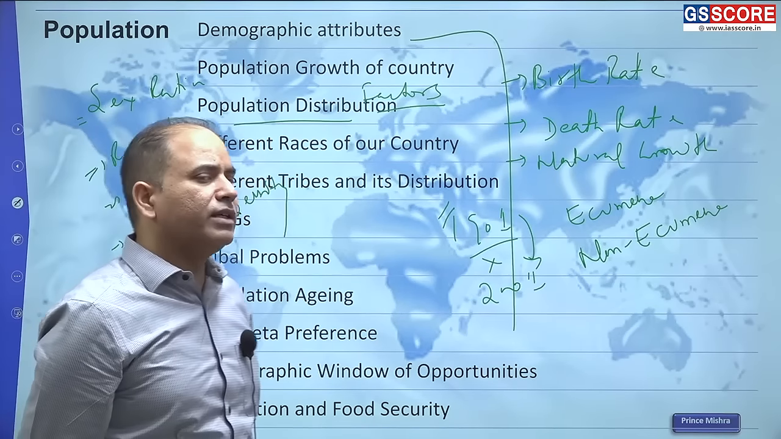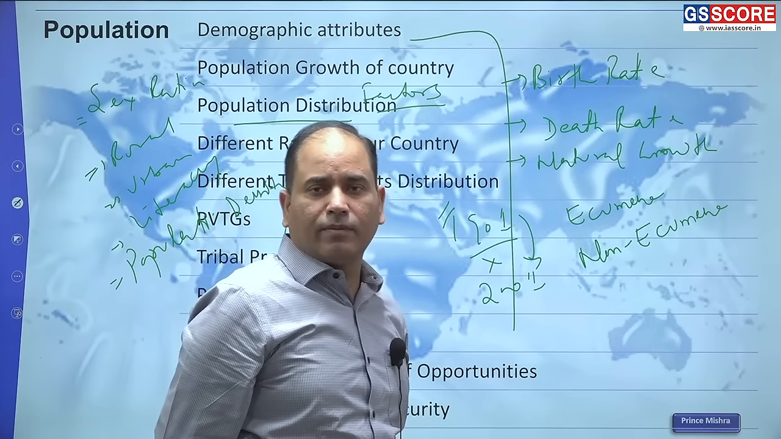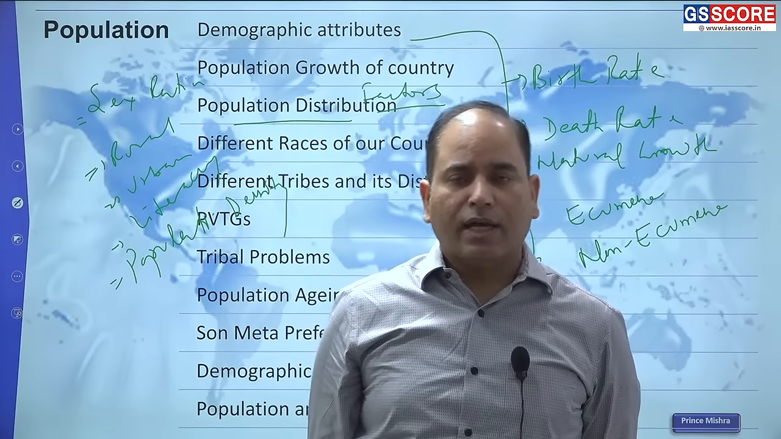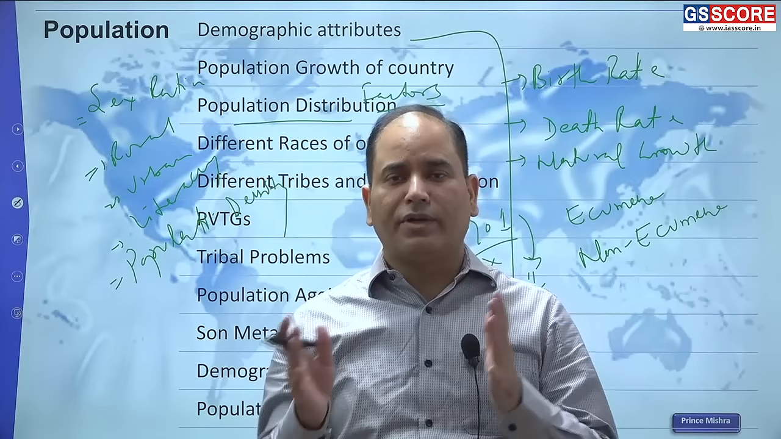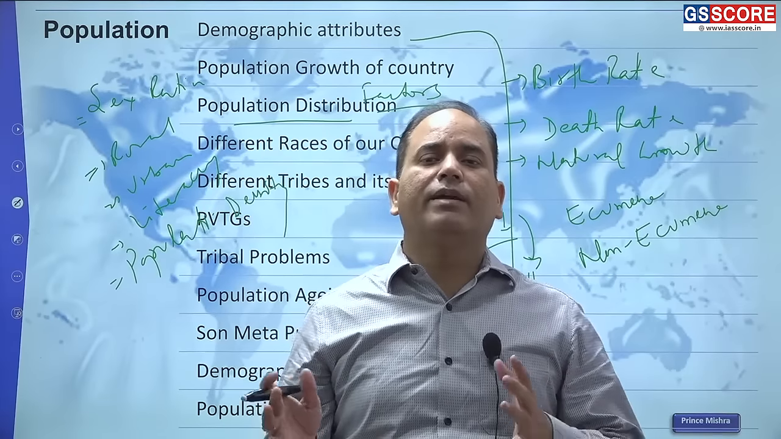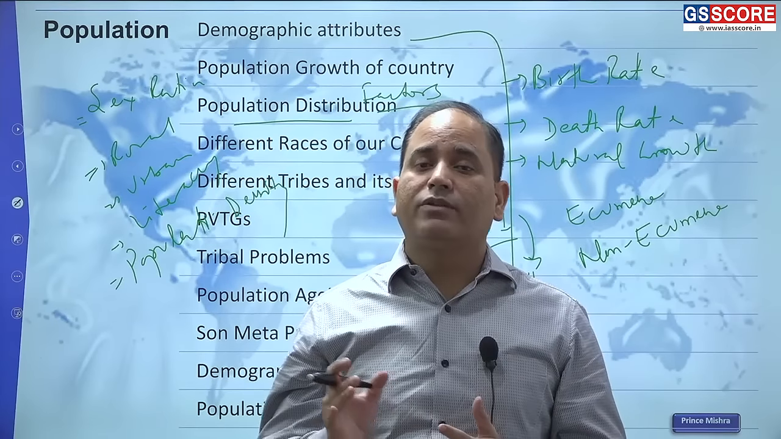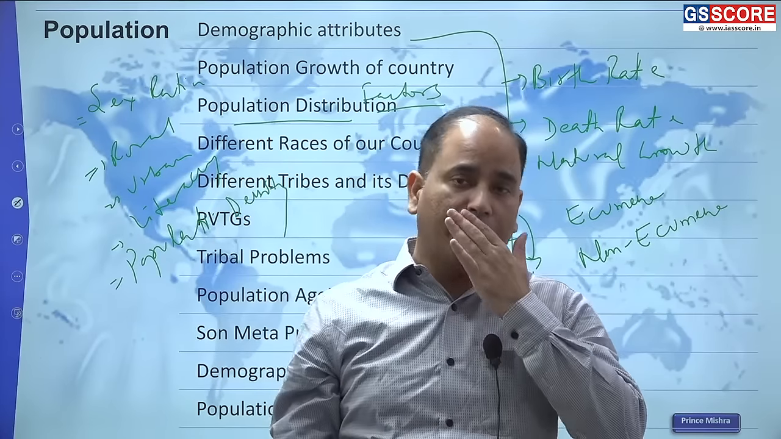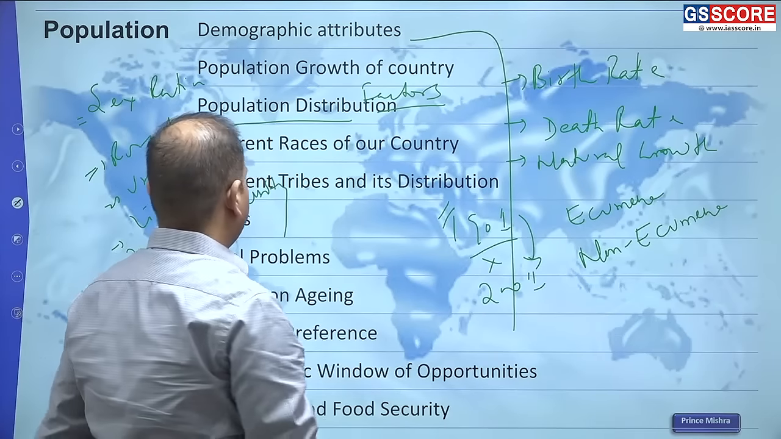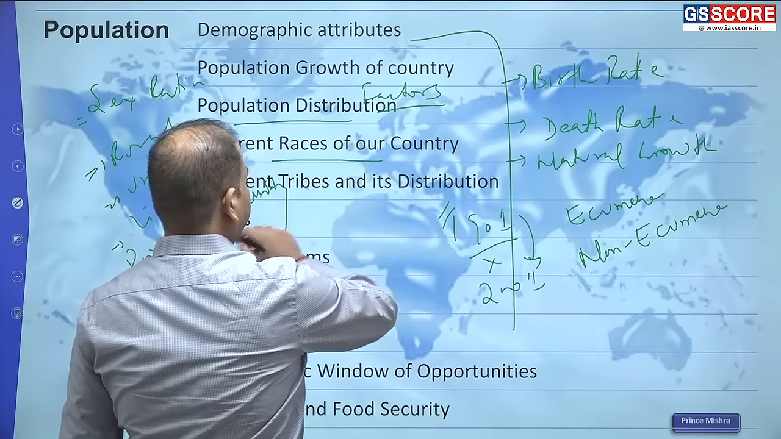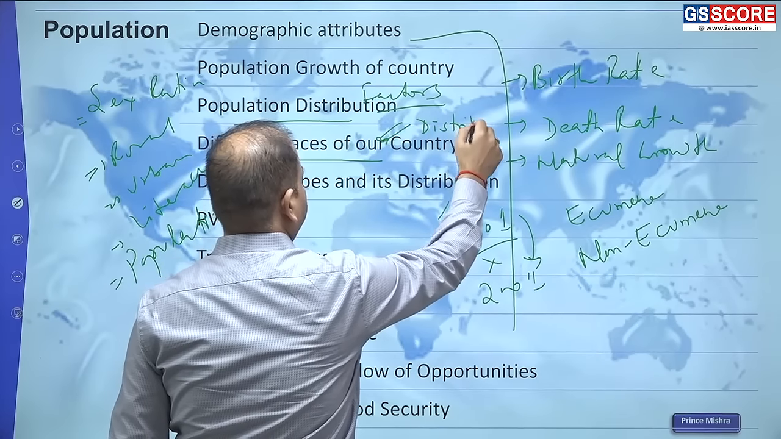So we need to look at the different races that are present in our country and how these races arrived in India. The time period when these races arrived, whether they arrived in one go or in different goes. And if they arrived in different time periods, how they moved to the locations where they are. So, their distribution.